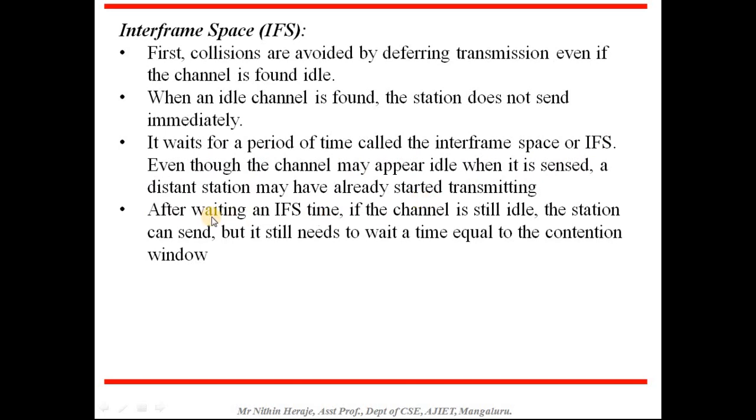That means some other station might be transmitting, which this particular station may not sense while sensing the medium. After waiting an IFS time, if the channel is still idle, the station can send, but it still needs to wait a time equal to the contention window. So we'll see what it is.